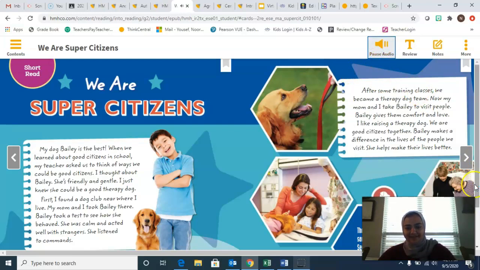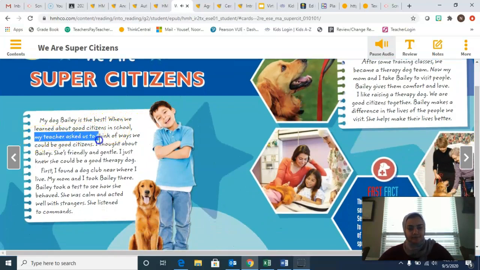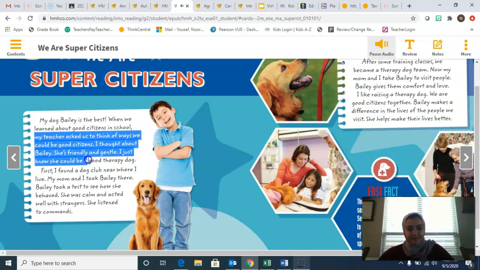We are super citizens. My dog Bailey is the best. When we learned about good citizens in school, my teacher asked us to think of ways we could be good citizens. I thought about Bailey. She's friendly and gentle. I just knew she could be a good therapy dog.